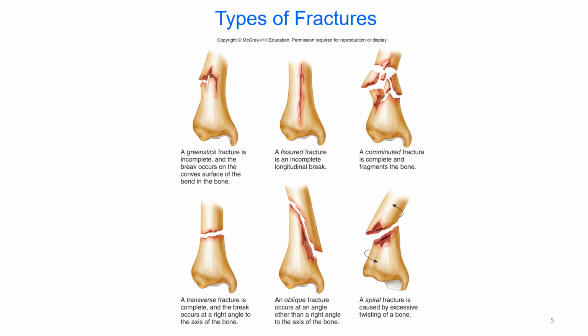Different types of fractures. I don't ask these specifically, but I'll just go through them. Greenstick fracture. This is seen in children because they have more collagen fibers. So here the break is not complete. Next to that, fissured fracture. This is an incomplete longitudinal break. Comminuted fracture. This is when the bone breaks into pieces. Transverse fracture. This means going across, so when the bone breaks just across. Oblique fracture. This is a diagonal break. Then a spiral fracture. This is caused by twisting of a bone.